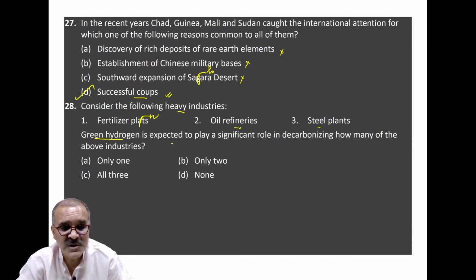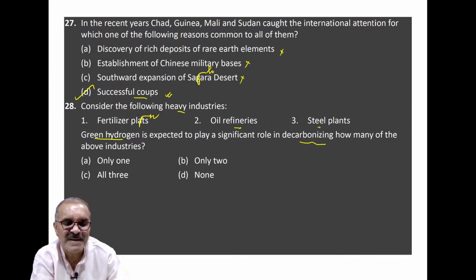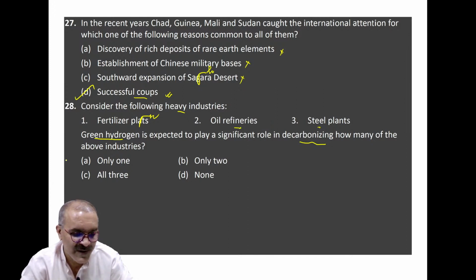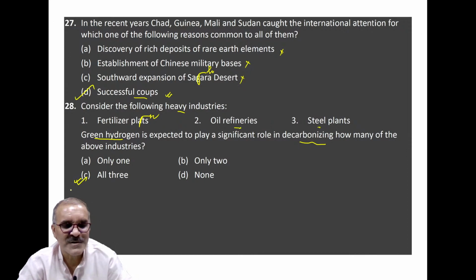Green hydrogen is expected to play a significant role in decarbonizing how many of the above industries, and how many of these industries are slated to use green hydrogen as their source of fuel. Precisely speaking, all are going to use the green hydrogen fuel.